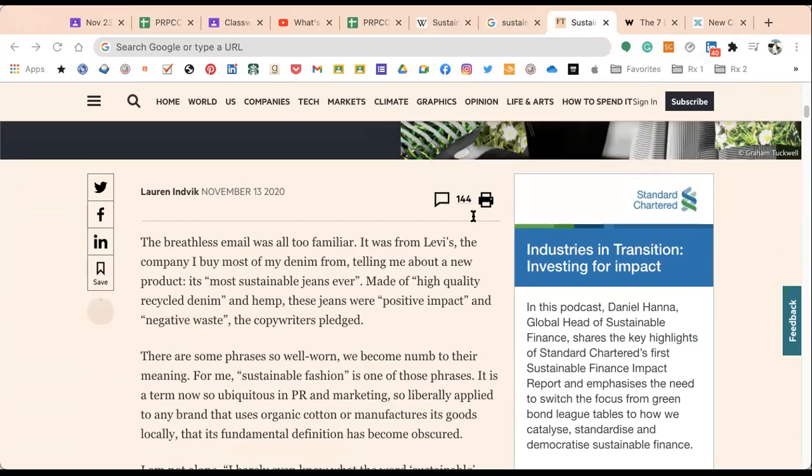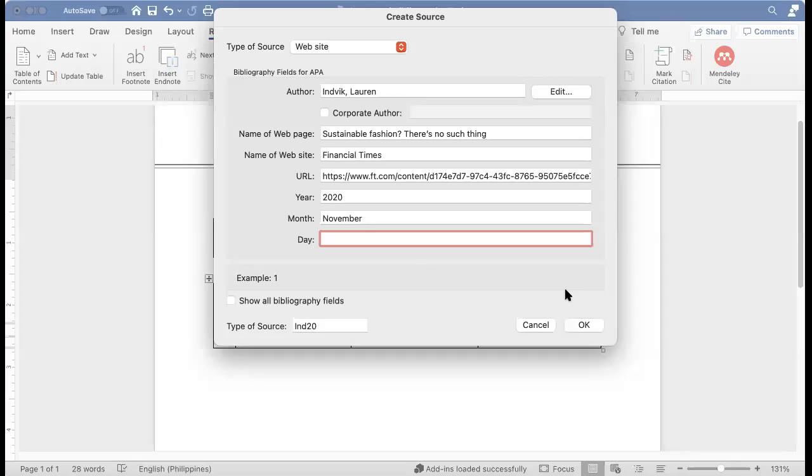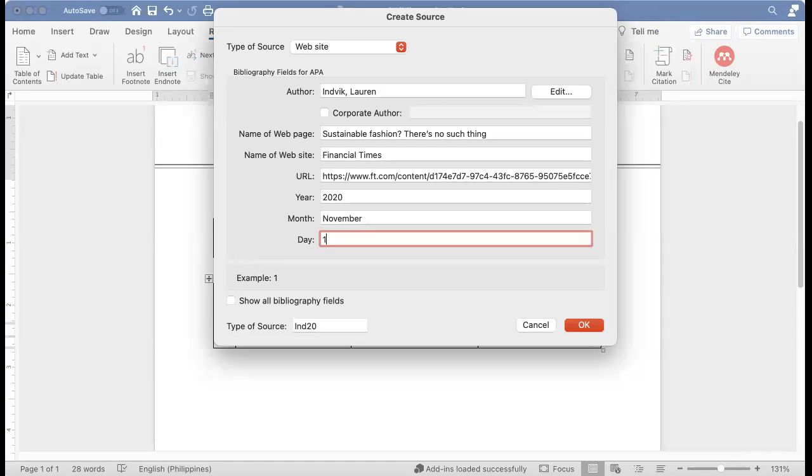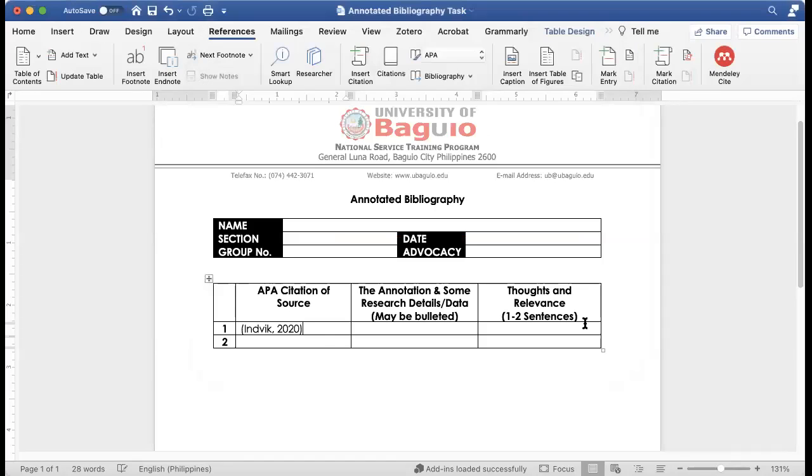Usually news articles meron naman, it always includes the day or the date. So we're going back to Microsoft Word. As you can see, we already have our date in here. So that's November 13th, 2020. Click OK. There. So ganyan ang lalabas.